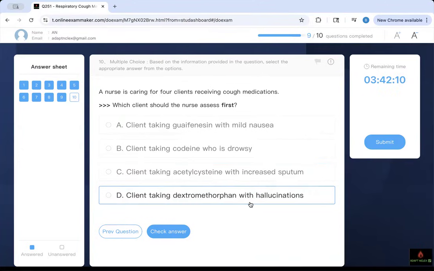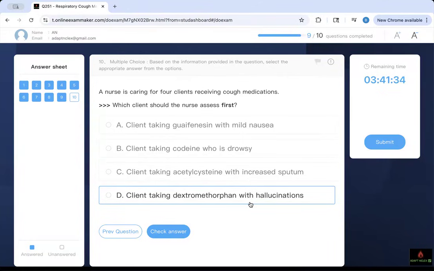And the last one, and this is caring for 4 clients, right? Receiving cough medication. Which one? We don't know. It doesn't matter. A client, which client should the nurse assess first? So who do we assess first? Client taking guaifenesin with mild nausea, is that a major problem? Ask yourself, if you take guaifenesin, you have nausea, is this something I should intervene on if I have one second, right? Client taking codeine, who is drowsy, is drowsiness the side effect of codeine? And is the patient in distress? Is the patient dying right now?